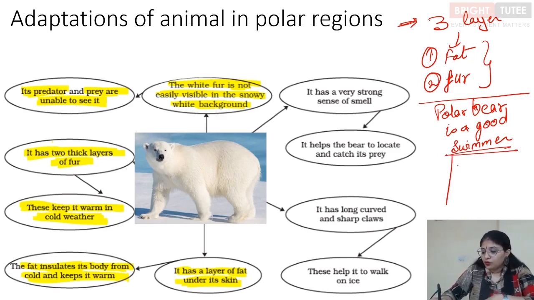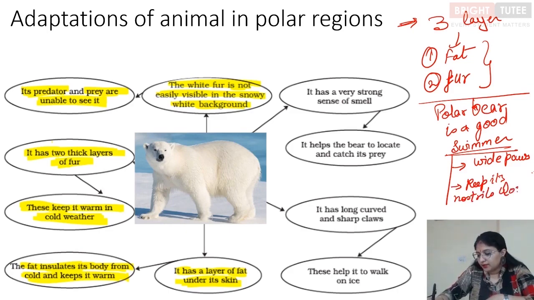Now, there are two adaptations which help them in becoming such good swimmers. One is the wide paws that it has. So wide paws help in good swimming ability, and apart from that it can keep its nostrils closed. That means that once it has air in its lungs, it can close its nostrils while underwater and can stay under the water for some time.